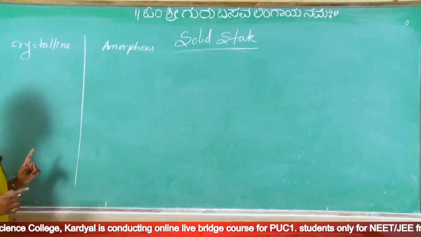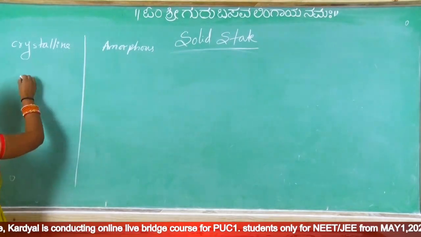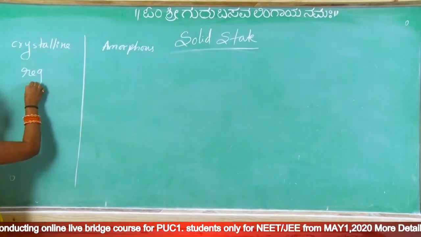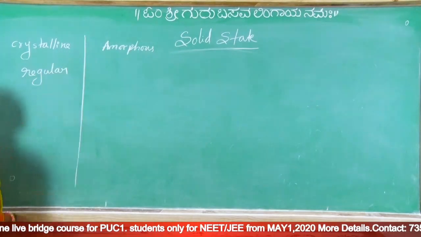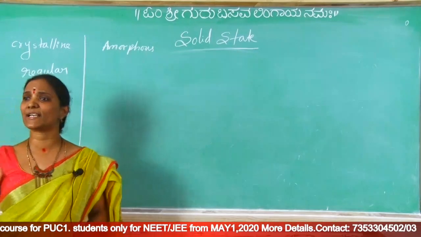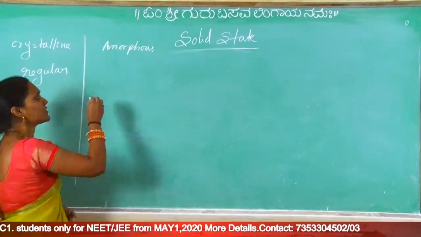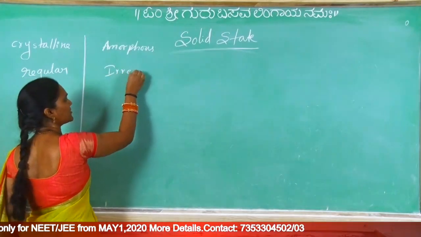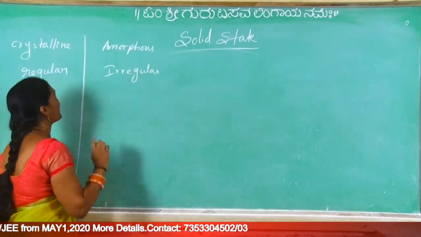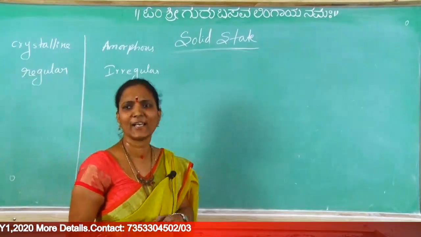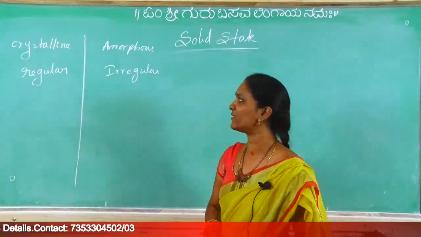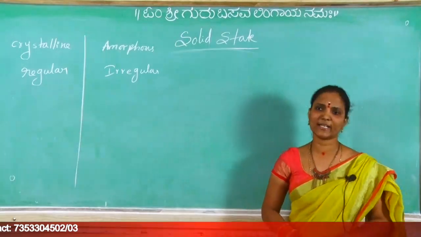So now crystalline solids. In crystalline solids, all constituent particles are arranged in regular order. In amorphous solids, irregular arrangement. First point, regular arrangement versus irregular arrangement. For example, sodium chloride crystal.